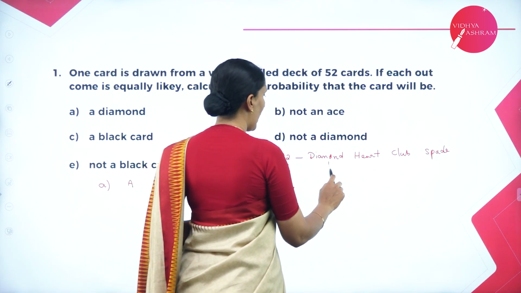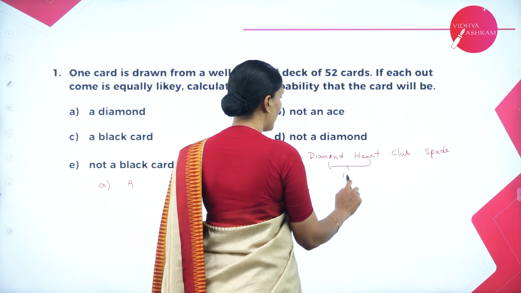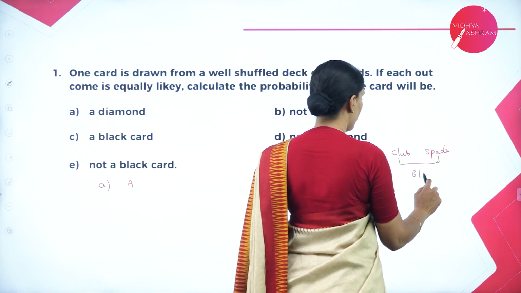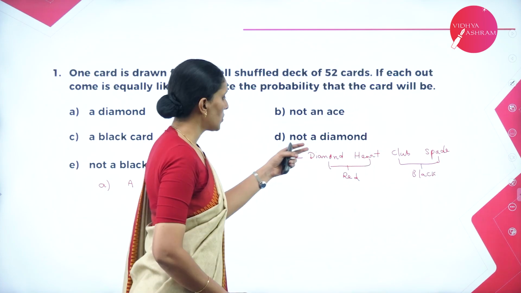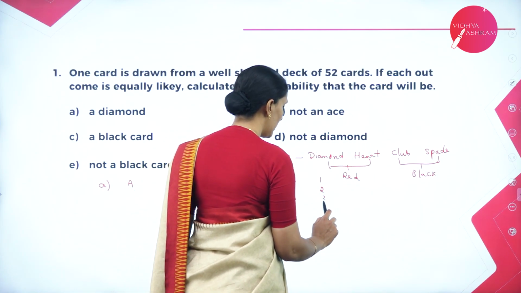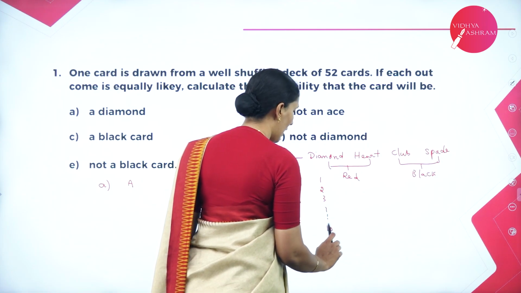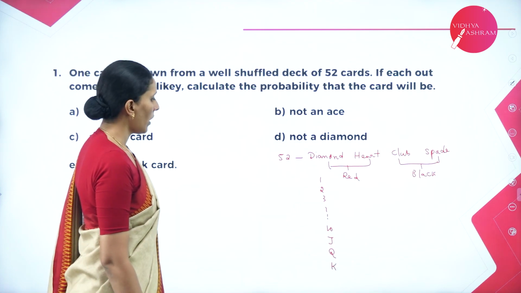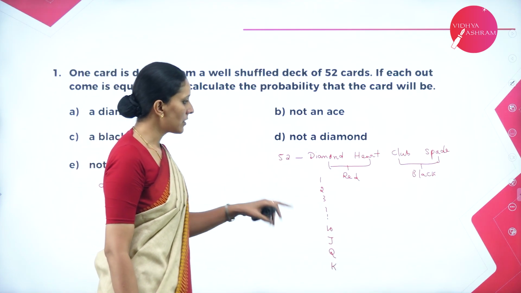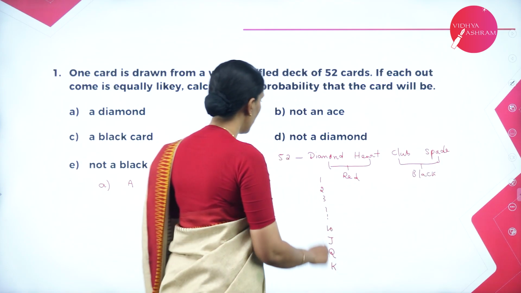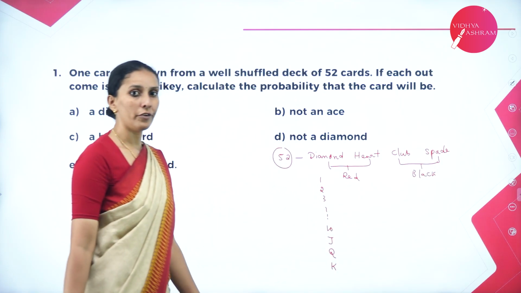And in that, diamond and heart are red in color, club and spade are in black color. So each division contains a number from 1, 2, 3 till 10, and then we have jack, queen and king. So 13 diamonds, 13 hearts, 13 clubs, 13 spades will give you the total cards of 52.